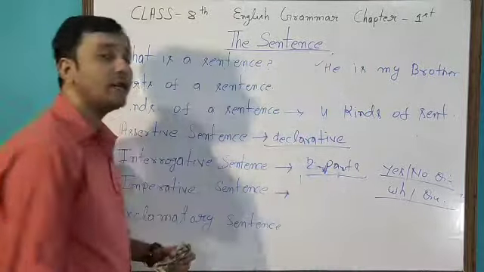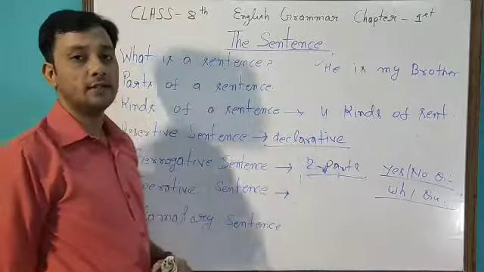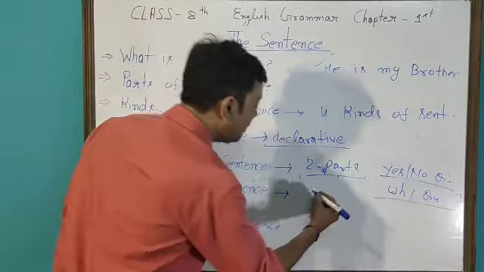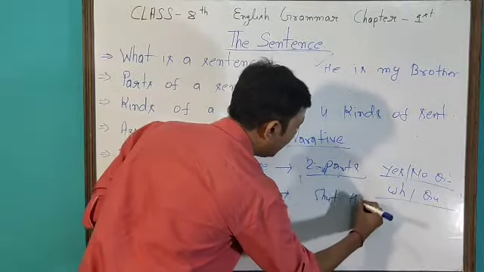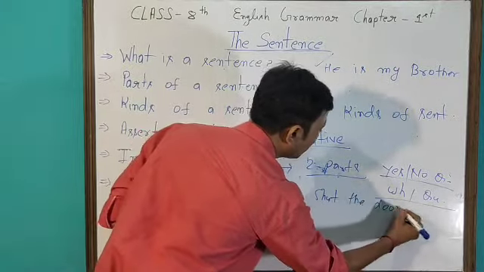Now what is an imperative sentence? A sentence that expresses request, command, advice, suggestion is known as an imperative sentence. For example, shut the door. Clear? Shut the door. And you can say please do this.